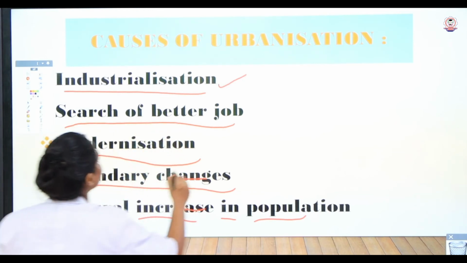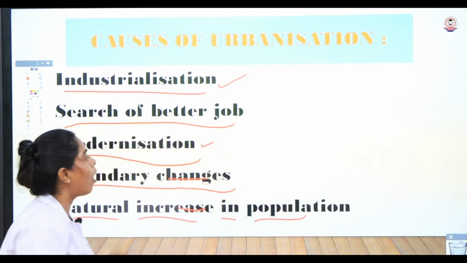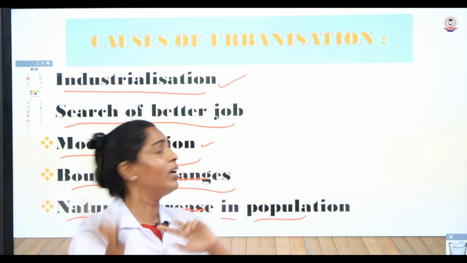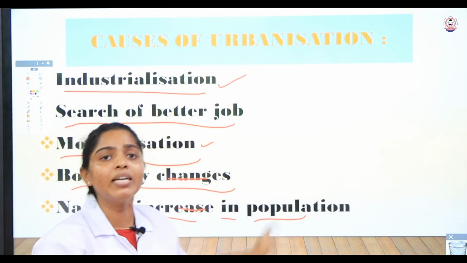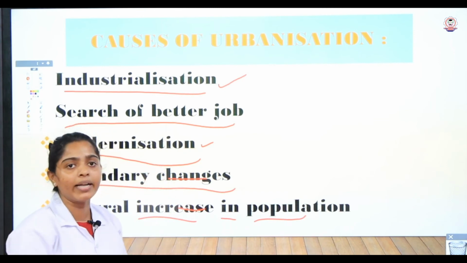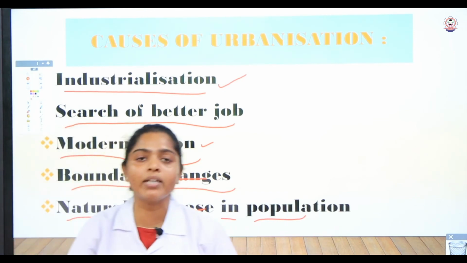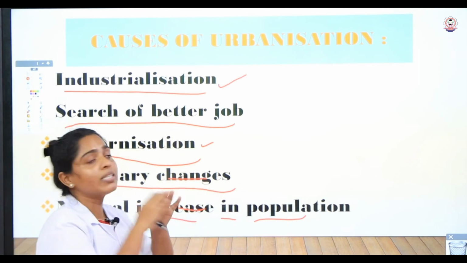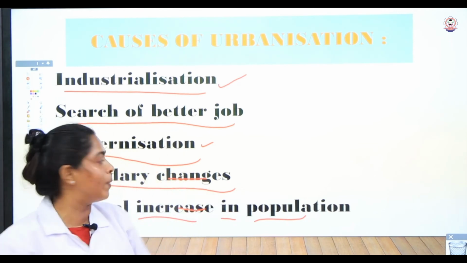Now let's move to modernization. How does modernization play a role in urbanization? It will satisfy a man's needs by providing all the modern technology, and also education and medical services. So everything is adaptable for the urban people.